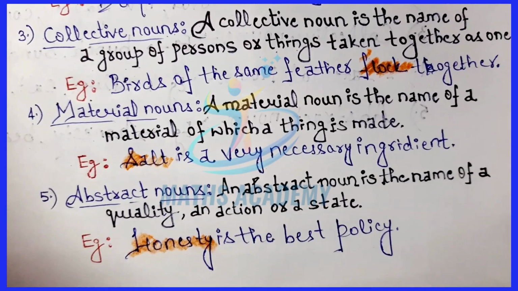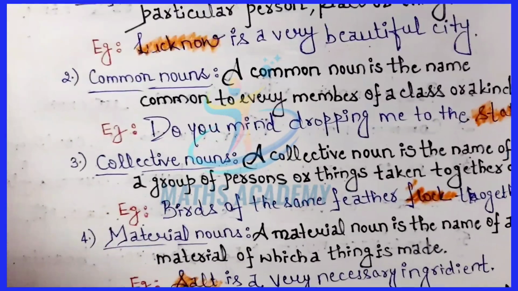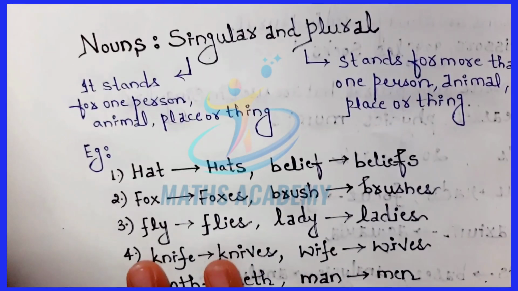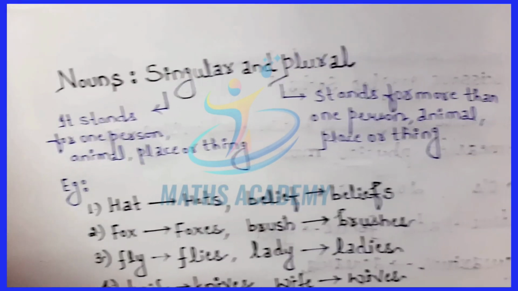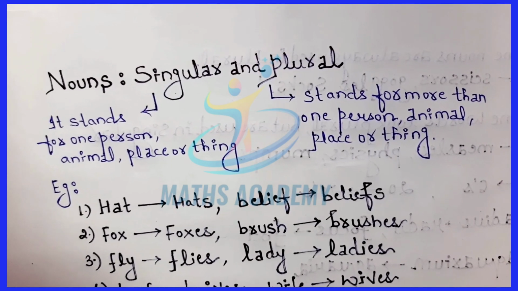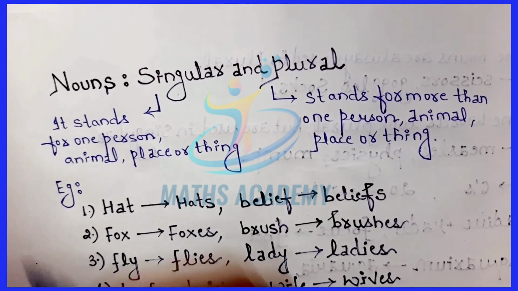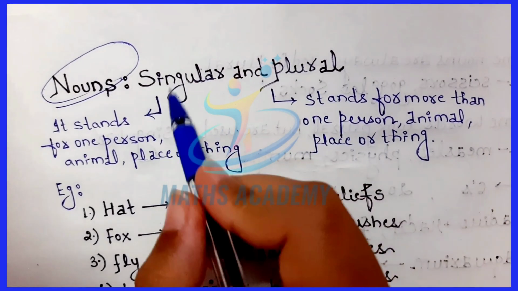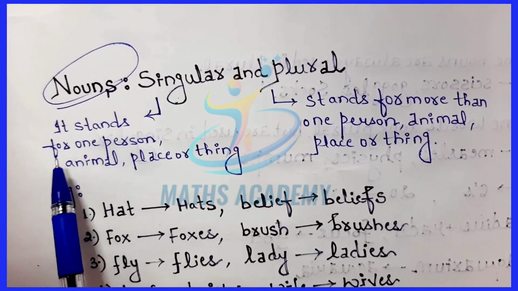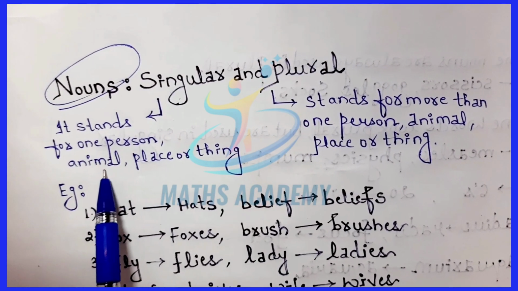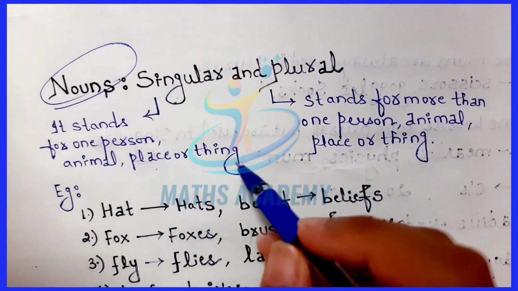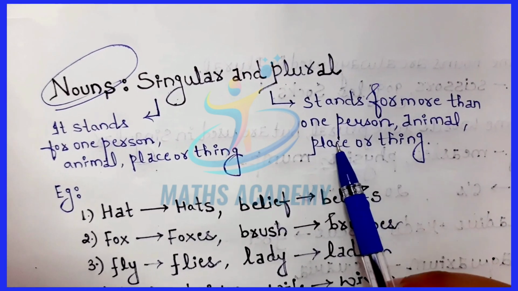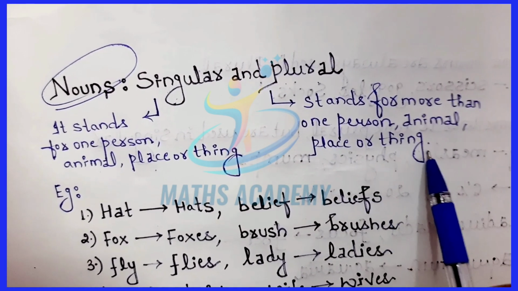Now coming on to the new lesson of today's class, we are on the next part, which is nouns, singular or plural. There are two types of nouns, singular nouns and plural nouns. Singular nouns are the ones which stand for one person, animal, place or thing, whereas plural nouns are those which stand for more than one person, animal, place or thing.